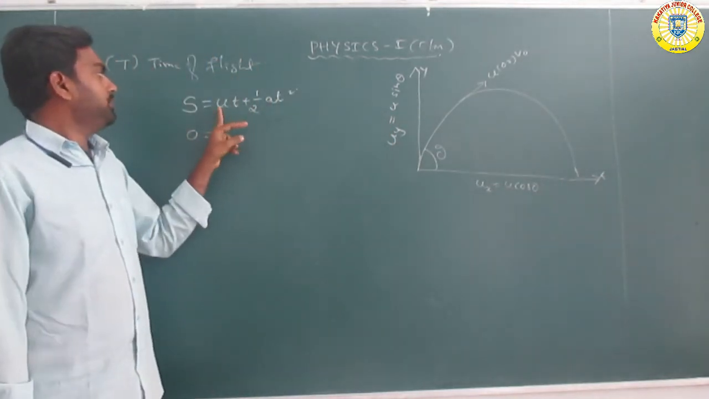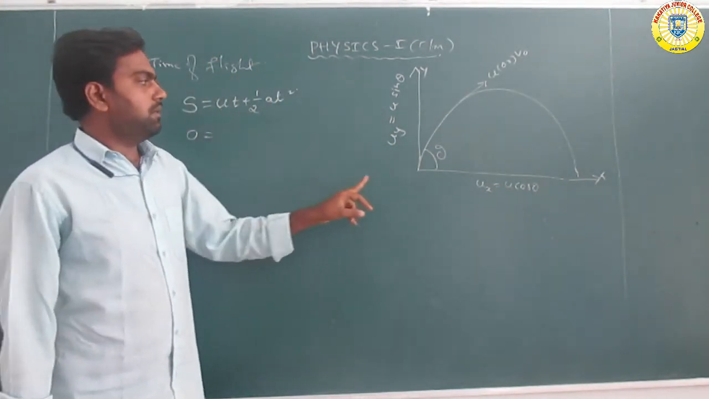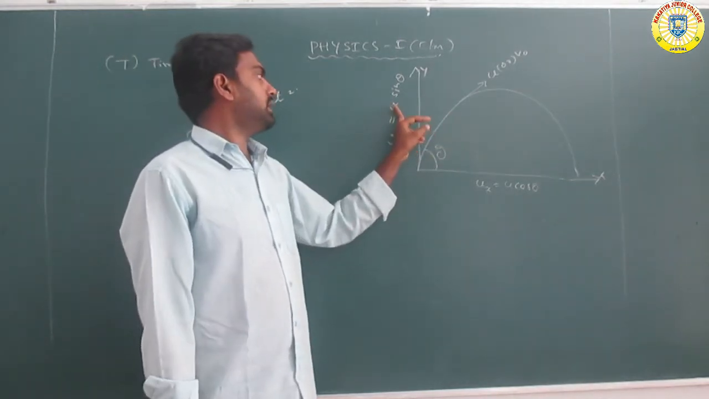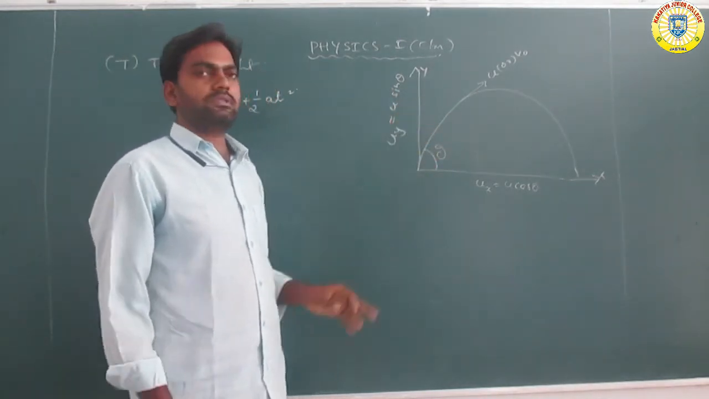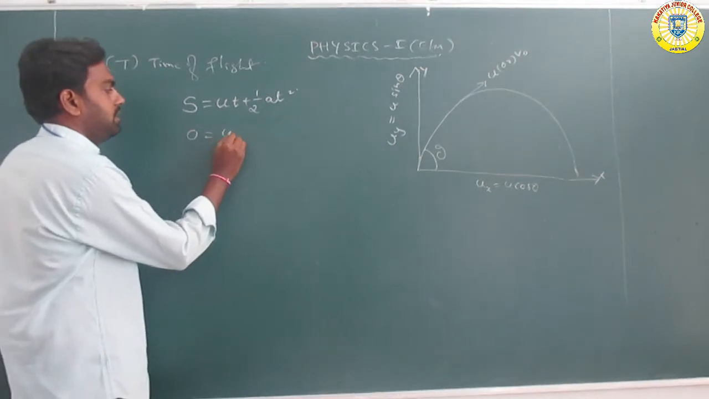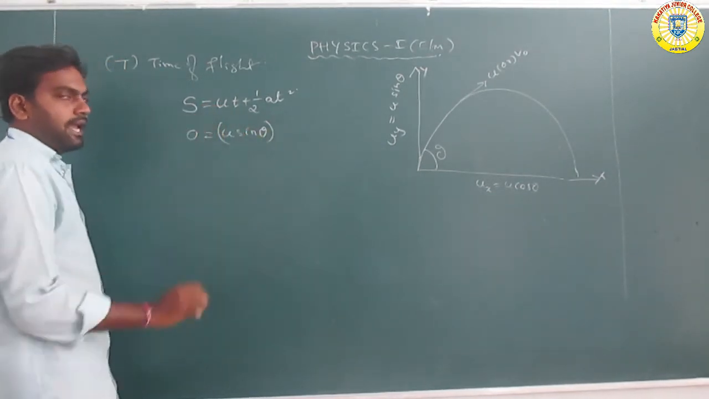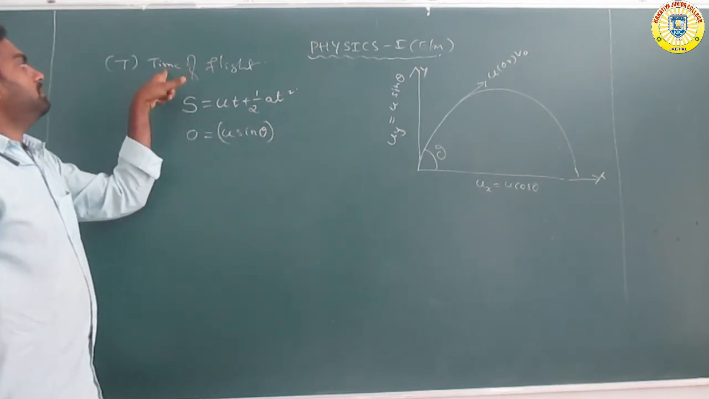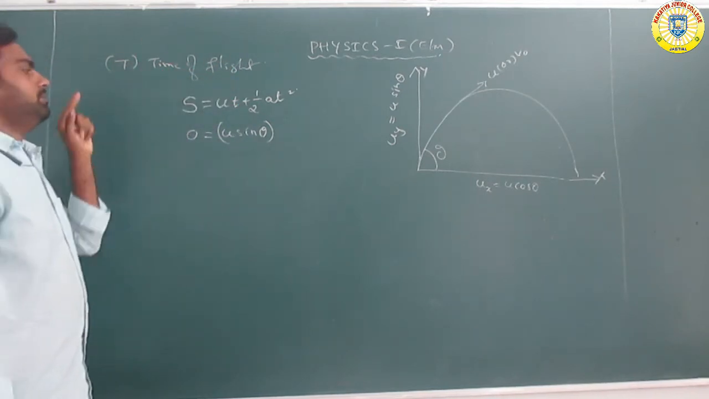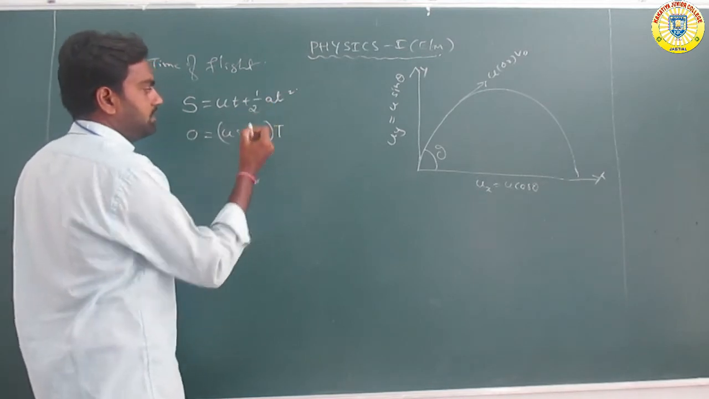So u is the initial velocity. Along the y-axis, uy is equal to u sin theta. So substituting u sin theta here. Got it? T means time, to find out the time of flight, denoted by capital T.